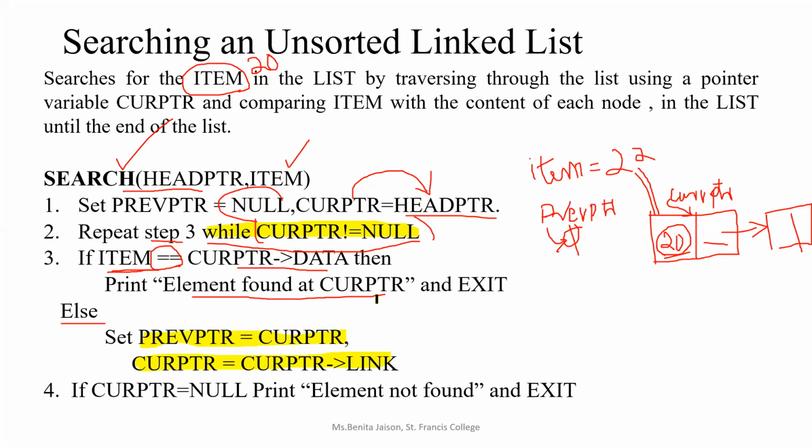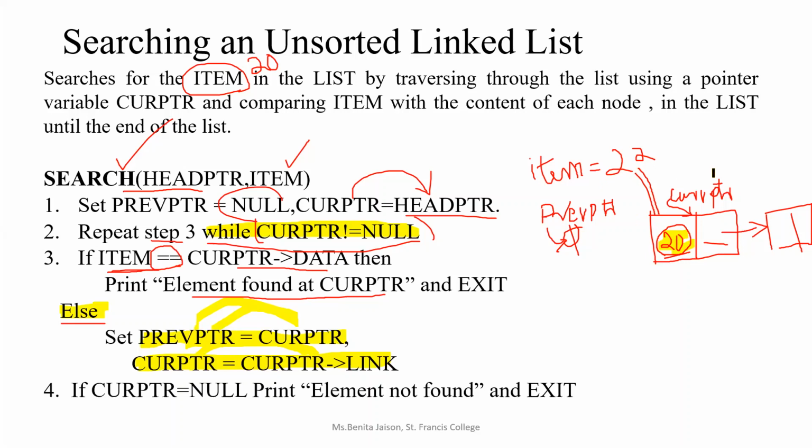These steps are used. So if you are not finding the item in the first node, you have to traverse. In the else part, what are you keeping? In the else part, we are giving previous pointer equal to current pointer, which is this coding. This is for traversing. I told you just now the traversal algorithm, right? While current pointer is not equal to null, we have to assign the address which was there in current pointer to previous pointer, and whatever address is there in current pointer link, we are assigning to current pointer.